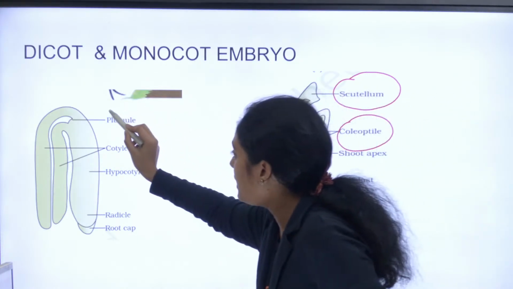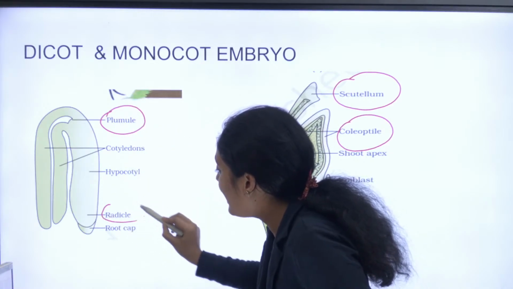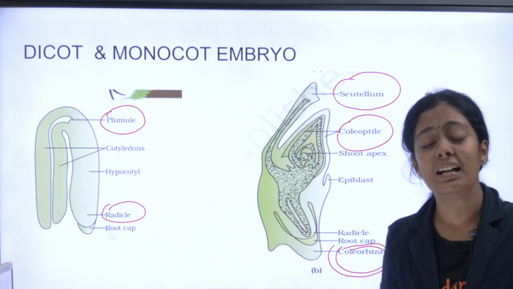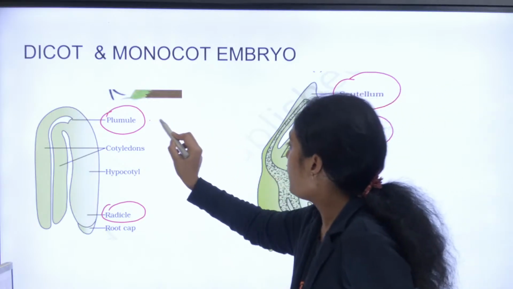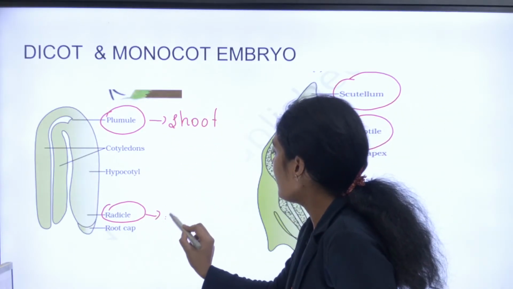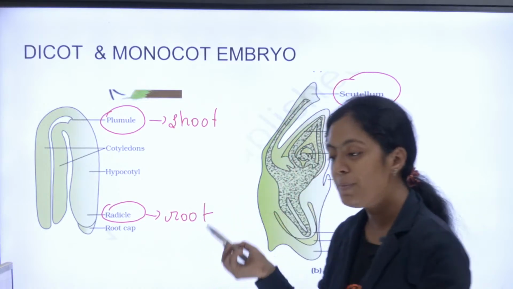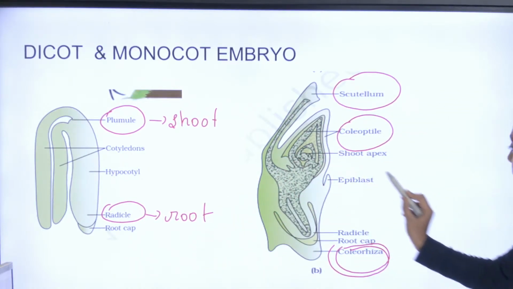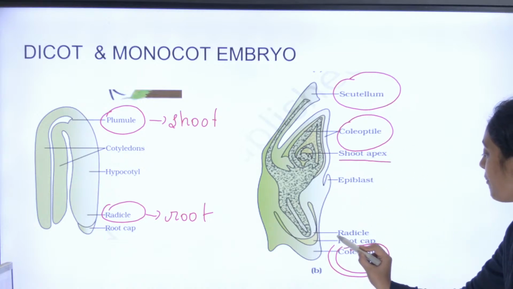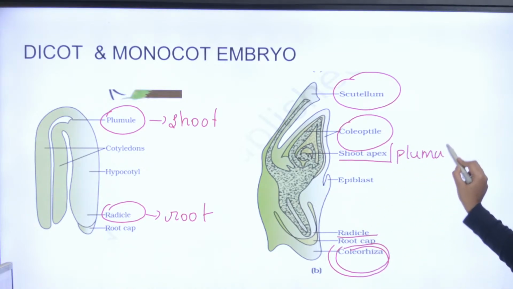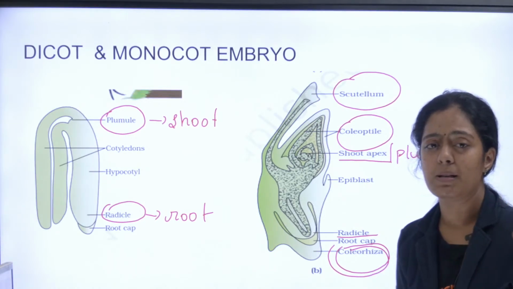Can anyone tell me what does plumule and radicle develop into? Plumule develops into shoot and radicle develops into root. Simple. அதே மாதிரி இங்கேயும் இருக்கு பாருங்க. Shoot apex and I have my radicle. Shoot apex நம்ம என்னன்னு சொல்றோம்? Plumule ன்னு சொல்றோம். So monocot embryo is very, very important.